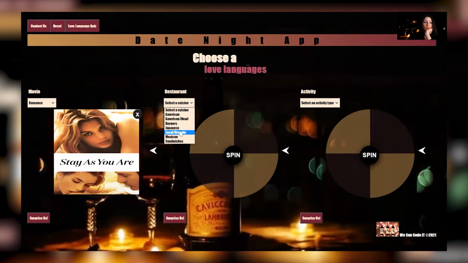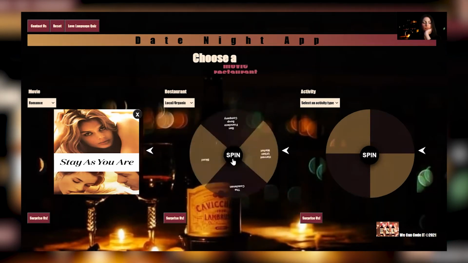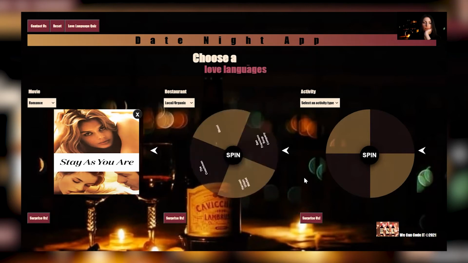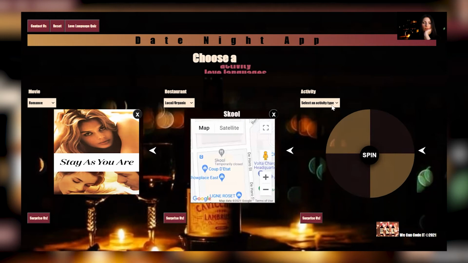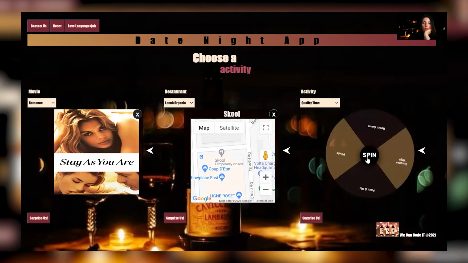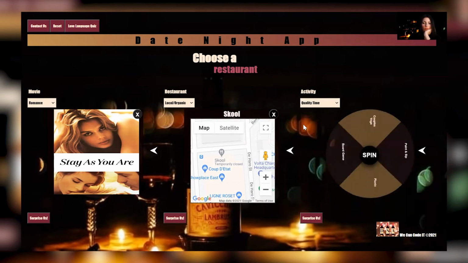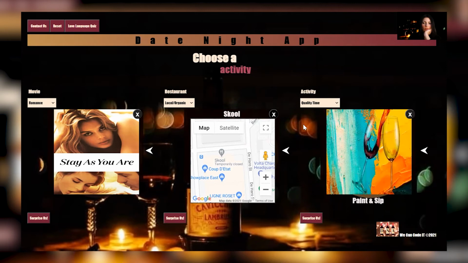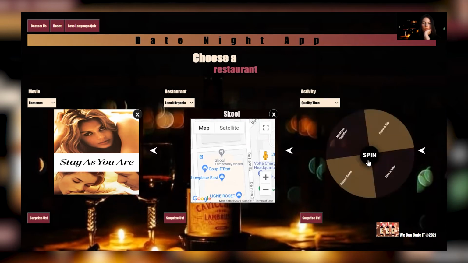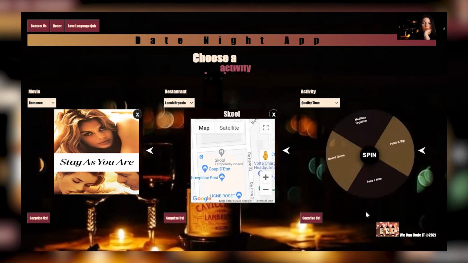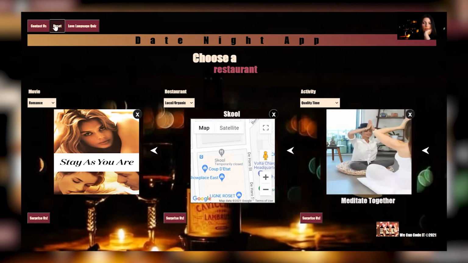The restaurant wheel works very similarly, but the modal on this one features a Google map showing the location of the random restaurant. The final wheel allows users to select an activity filtered by their preferred love language. Each selection allows you to X out individually and respin. Or our reset button in the navigation section allows users to reset all 3 wheels at once.